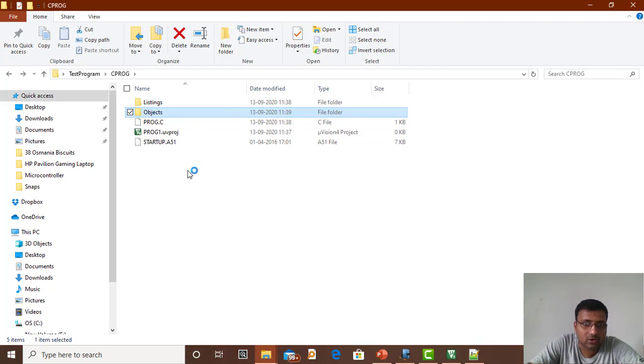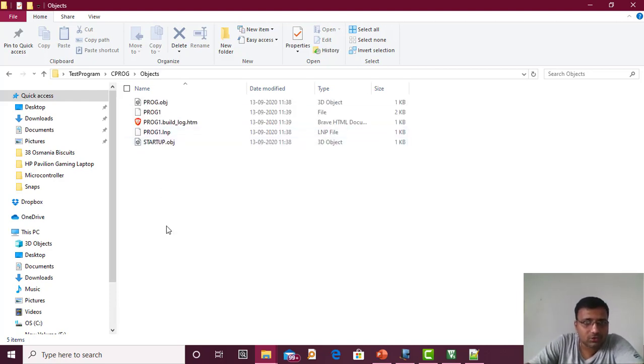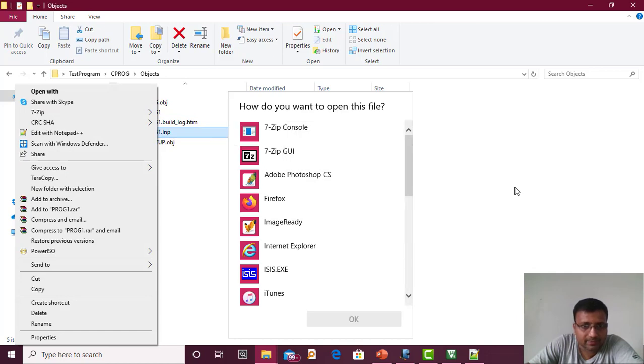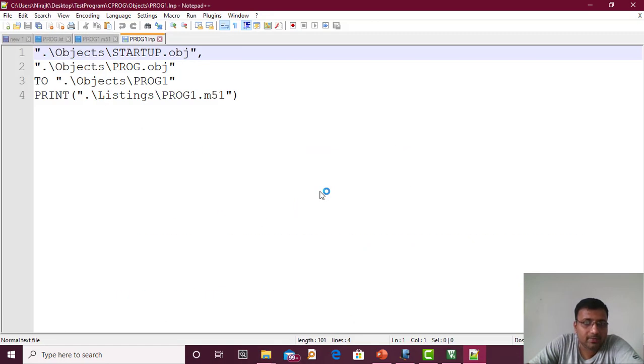Then under object files we have different object files created, that are linked together under a linker. So these are the object files. It is not visible, but we can get it opened with Notepad++. I'll show you how to open it. This is a listing file, the LNP file.